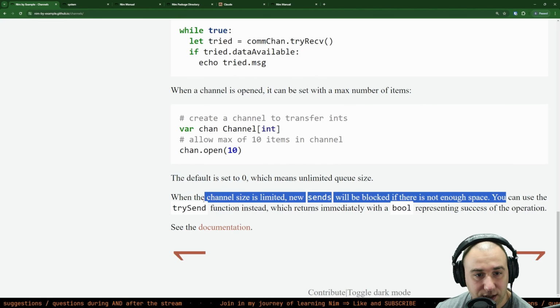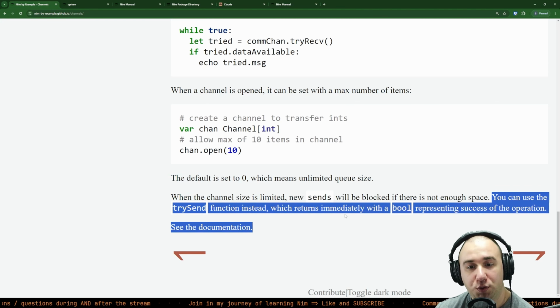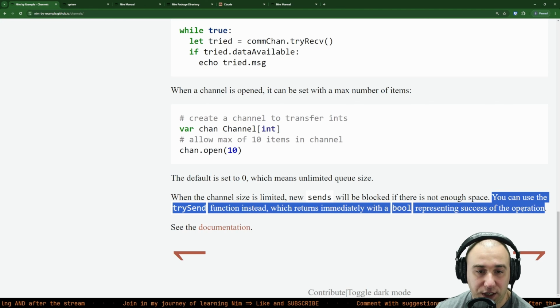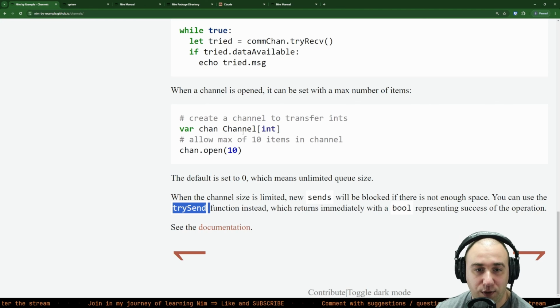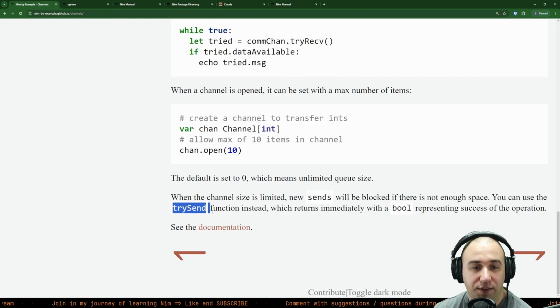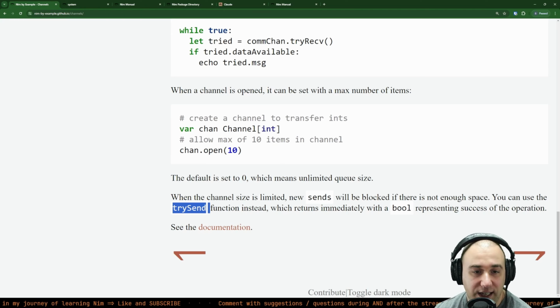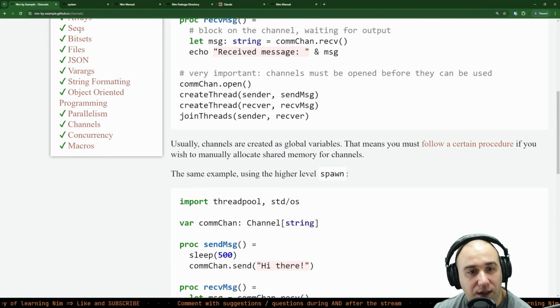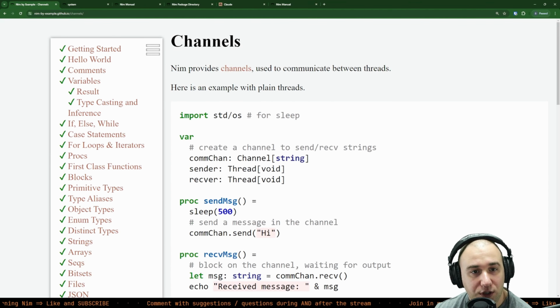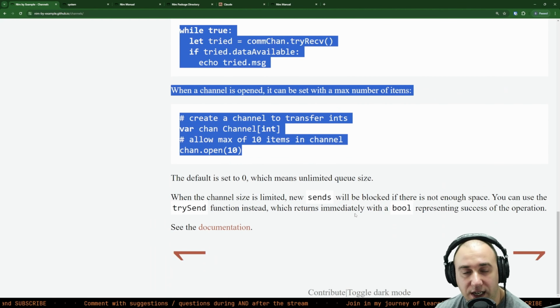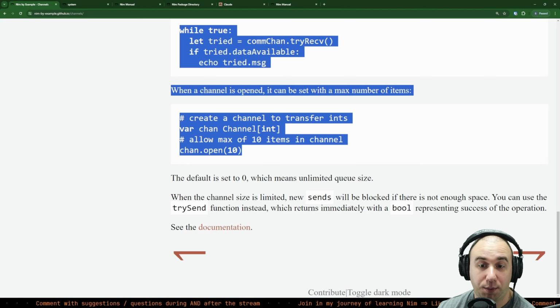You can use the try_send function instead, which returns immediately with a bool representing success of the operation. Okay, so we basically have the equivalent of try_send, and if it succeeded, we'll get true. If not, we'll know that the message didn't send yet. Okay, I really like that implementation of channels. I'm sure there's a little bit more to it, but so far, very, very straightforward to send data between different threads. Awesome.